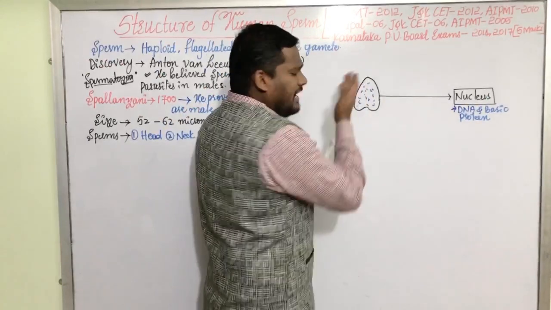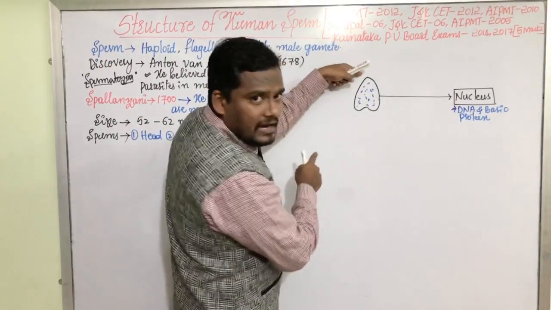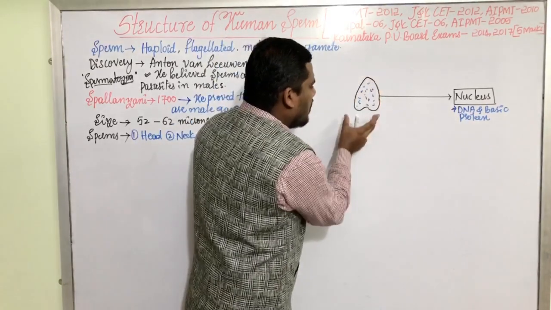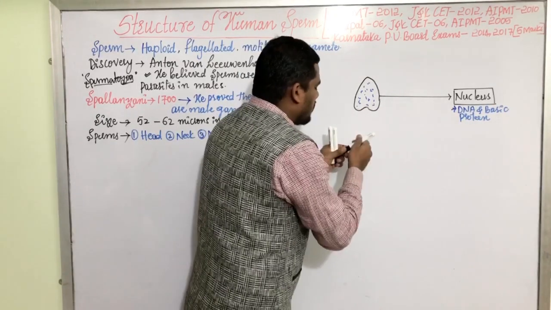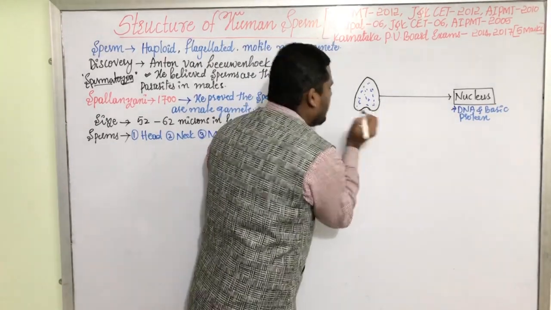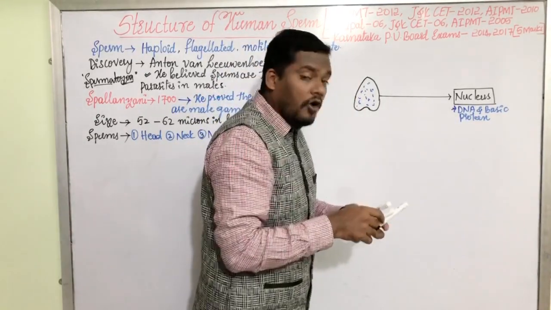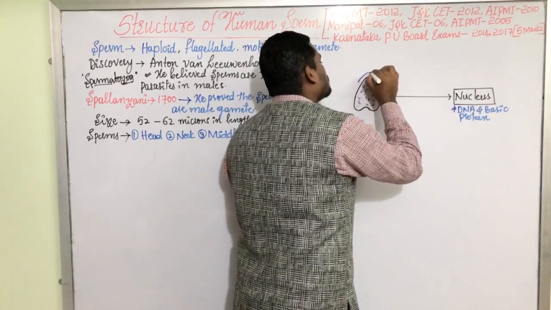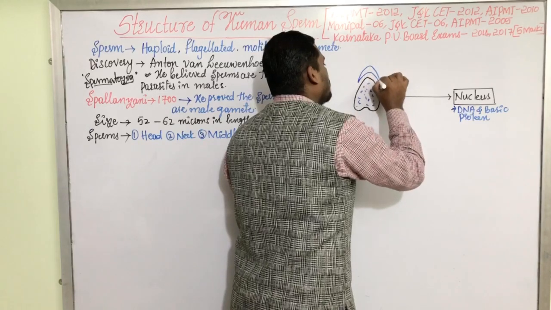This is the anterior lobe and this is the posterior lobe of the nucleus. The anterior lobe is pointed, whereas the posterior lobe has a flat structure with a small depression here. At the anterior lobe of the nucleus, we have a structure like this.